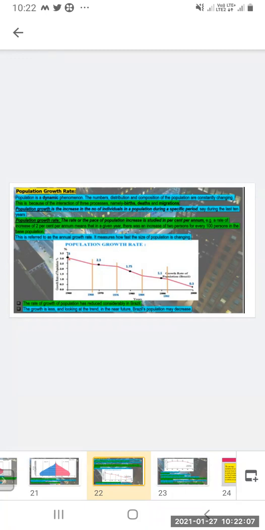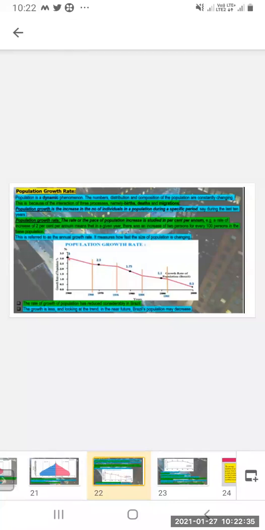Population growth is the increase in the number of individuals in a population during a specific period, say during the last 10 years. Population growth rate is the pace of population increase, studied in percent per annum.